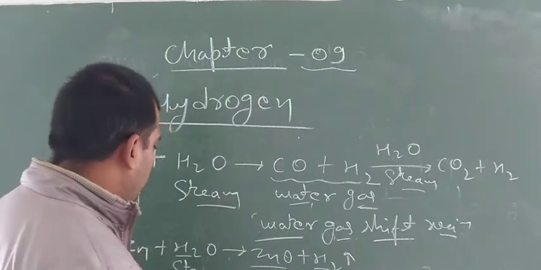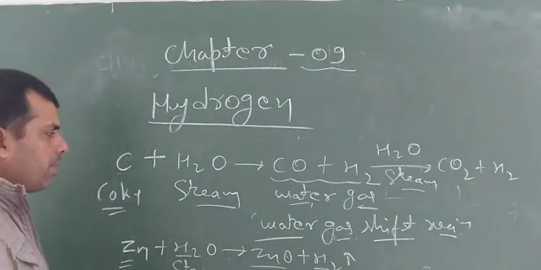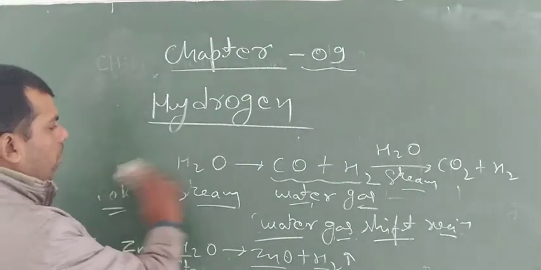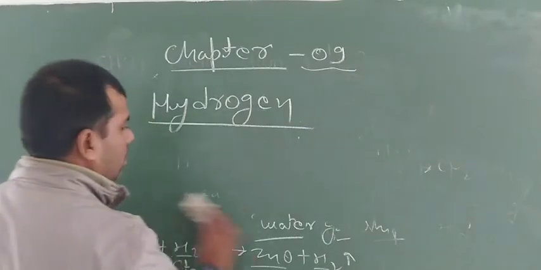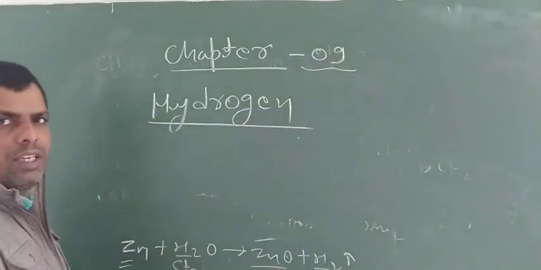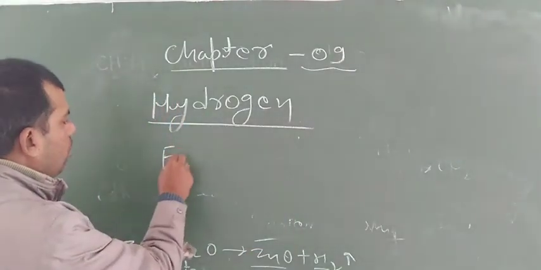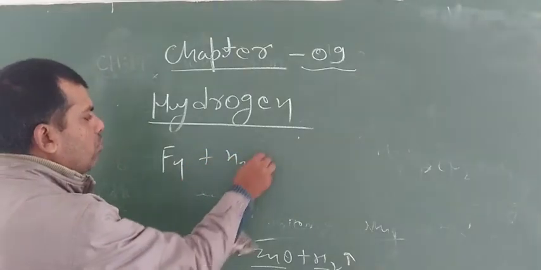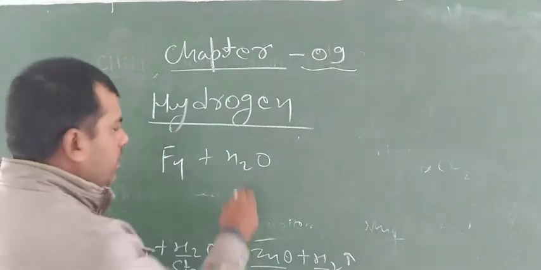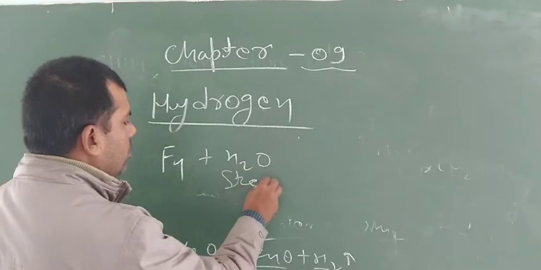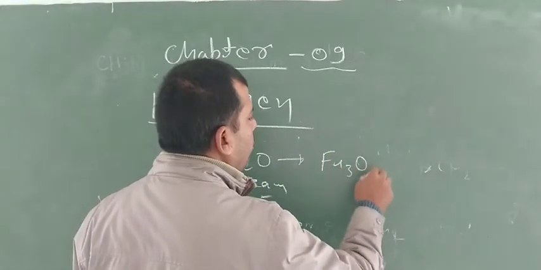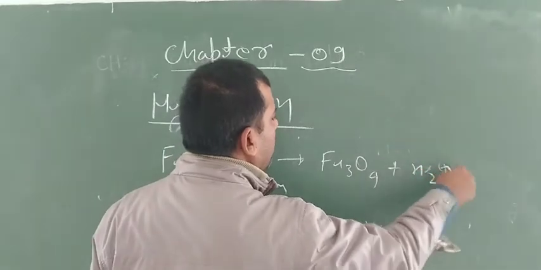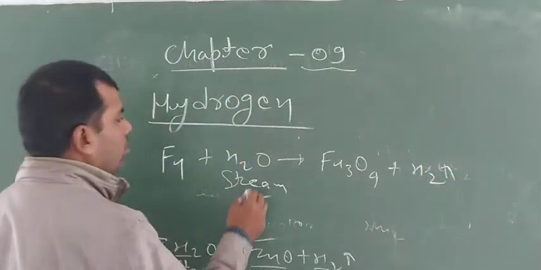Iron and zinc react with hot water only, not cold water. So if iron is taken, Fe reacts with H2O steam and forms Fe3O4 plus H2. Hydrogen gas will liberate here also.